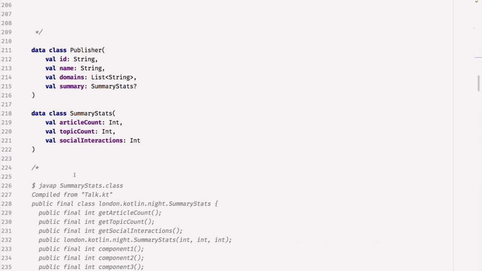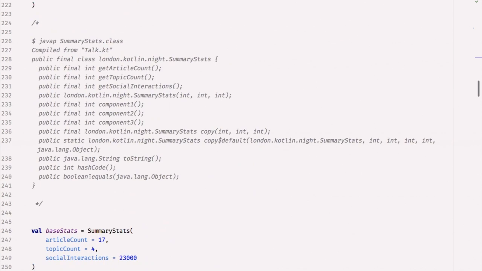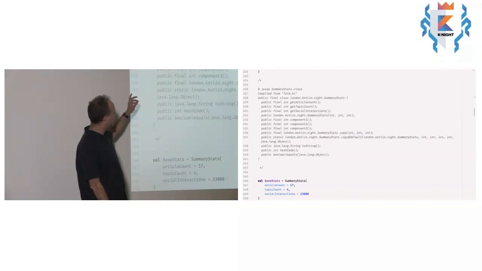And now I've got a class summary stats, which has just 3 members in it. What actually gets generated as a result of that summary stats class? I ran the generated class file through javap, and you can see it's generated a real bean. It's generated getter methods for each of those variables. It's generated a constructor with 3 parameters. It's generated 3 component methods, which I'm not going to talk about today, but that's to do with object deconstruction, which if you're a JavaScript developer, you know all about. It gives me a copy method. I'm going to come back to that one.